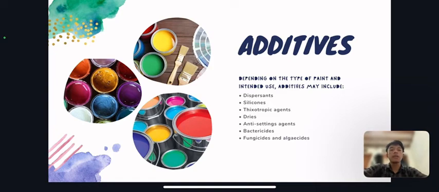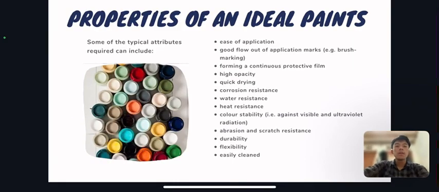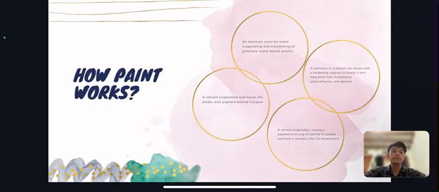Additives. Depending on the type of paint and intended use, additives may include dispersants, silicone, thixotropic agents, dyes, anti-settling agents, bactericides, fungicides, and algicides. Properties of an ideal paint. Some of the typical attributes required can include ease of application, good flow, no application marks, forming a continuous protective film, high opacity, etc.